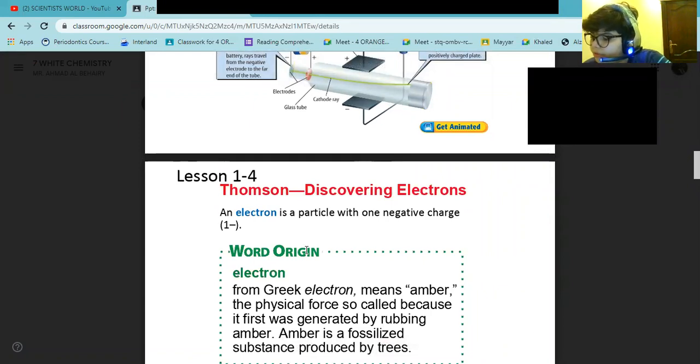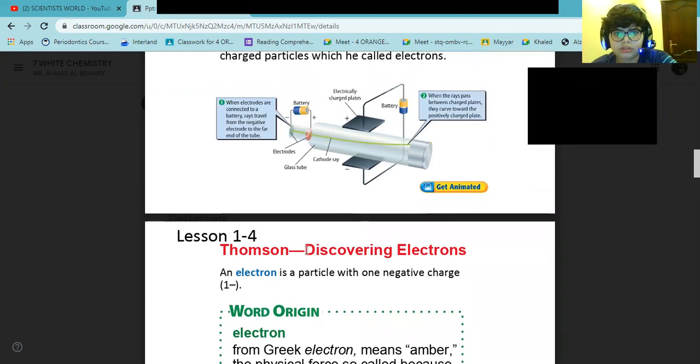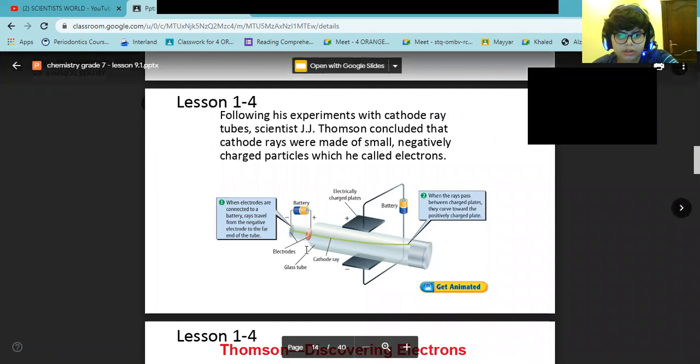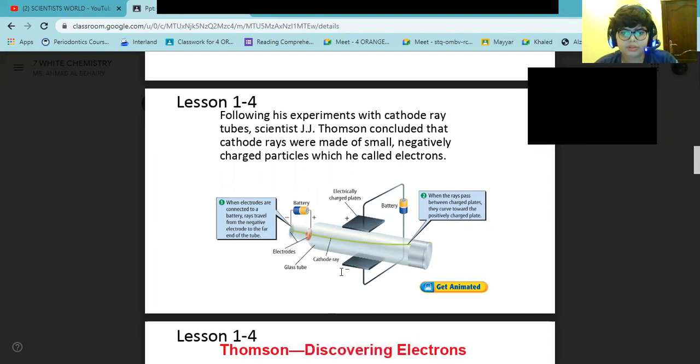Thomson wanted to know if these rays had an electric charge. To find out, he placed two electrically charged plates on opposite sides of the tube, as you see here. This is a positive plate, and this is a negative plate. One plate was positively charged, and the other plate was negatively charged.